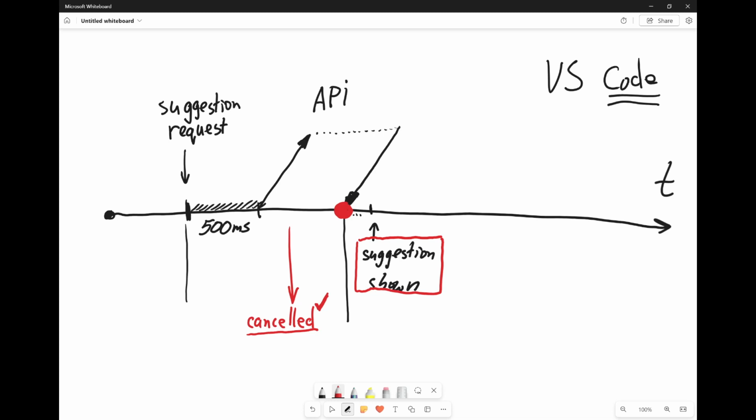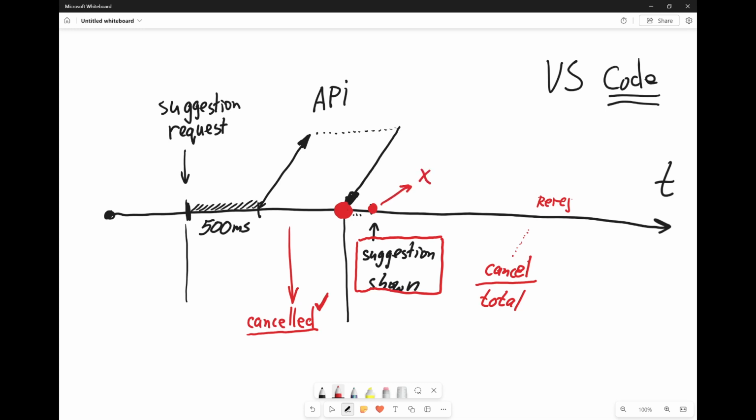So our idea is that we could easily measure the cancellation rate, which will be the cancelled requests related to the total requests. Please note that this might or might not be identical to rejections, because rejection also includes the situation when a suggestion is shown but just not accepted by the user later.